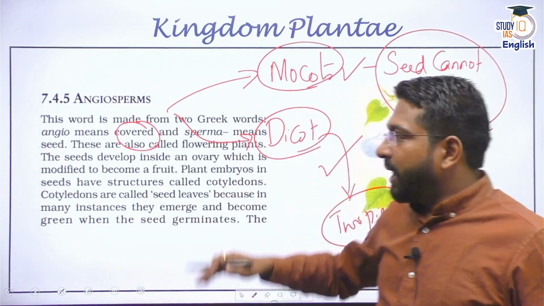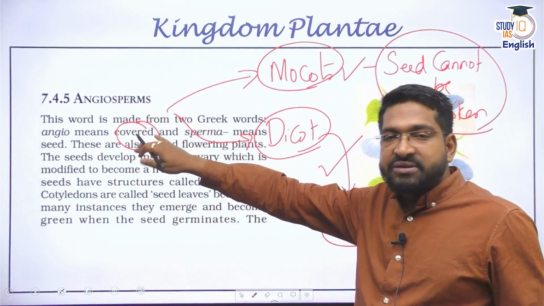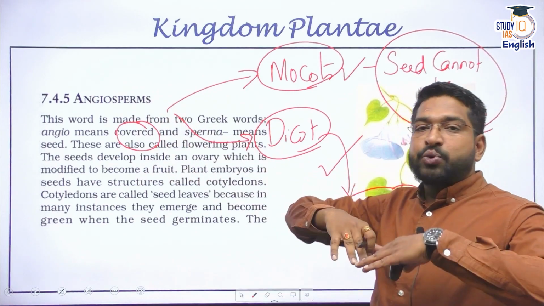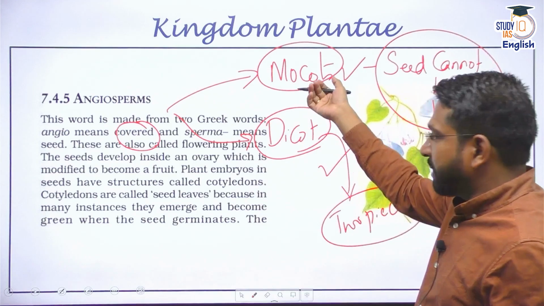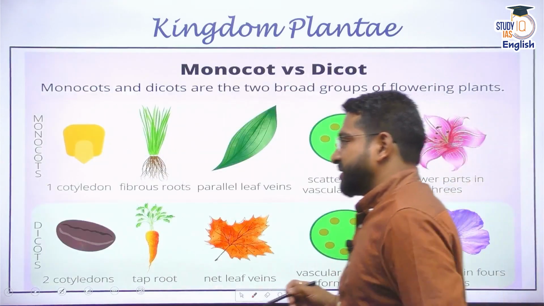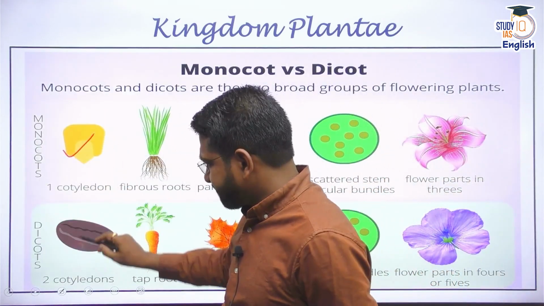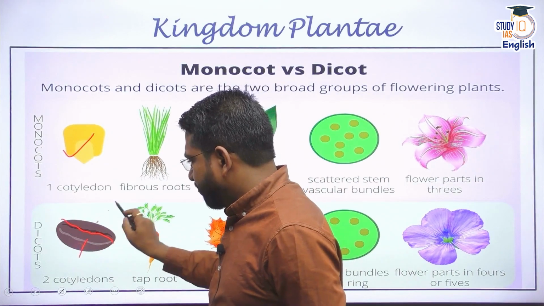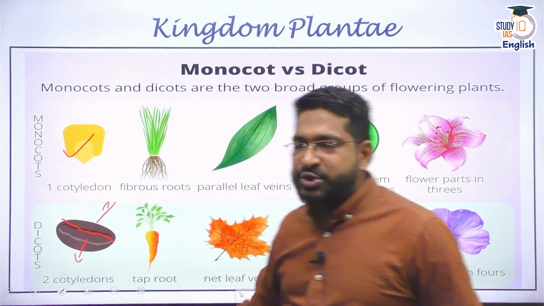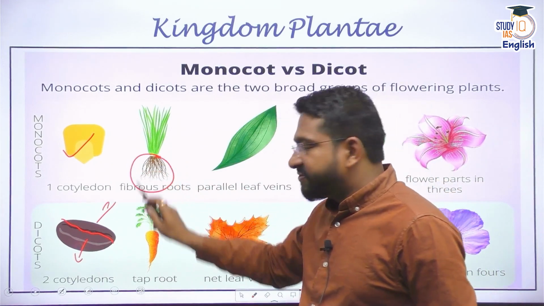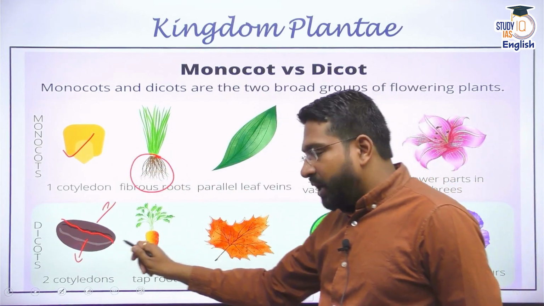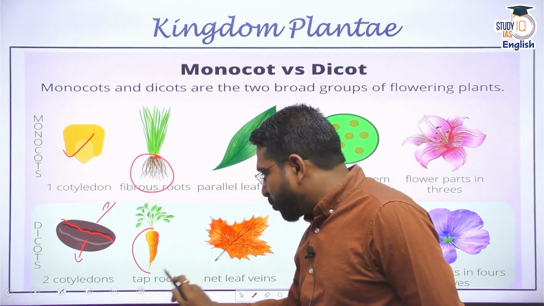So we find angiosperms, flowering plants, which lead to development of fruits. The seeds are protected by some sort of a layer. It can be monocot or dicot, right? Monocot seeds, they look something like this. Dicot, there will be a layer which you can break into two. And whenever you see a monocot seed plant, its roots are always fibrous, whereas a dicot has a taproot system.